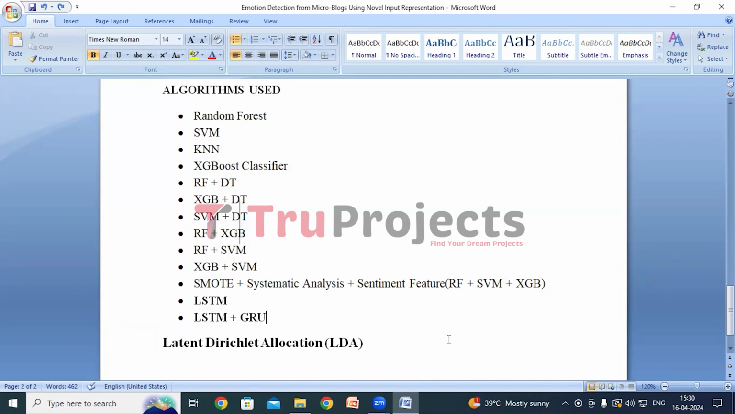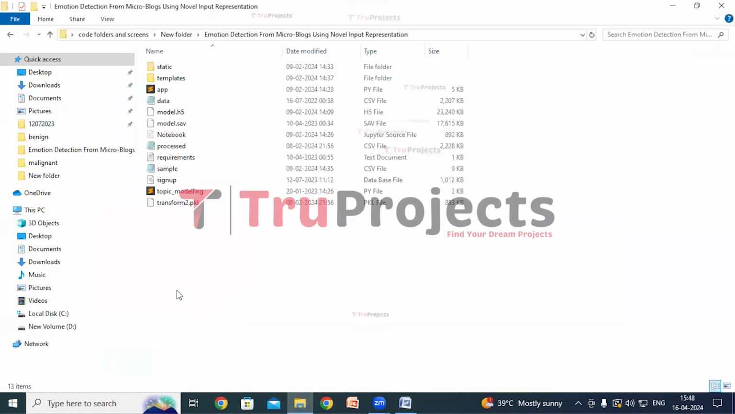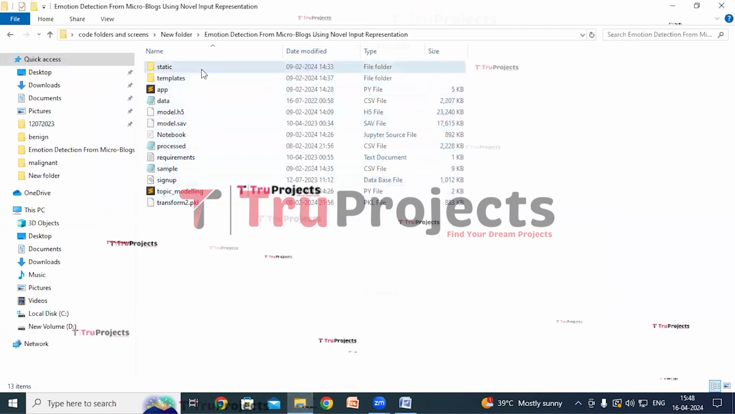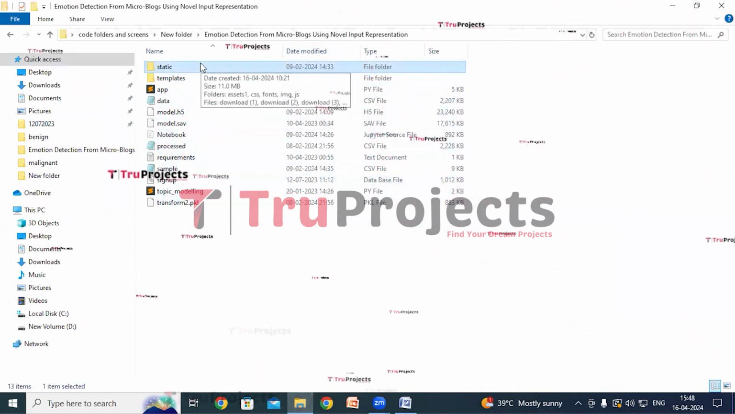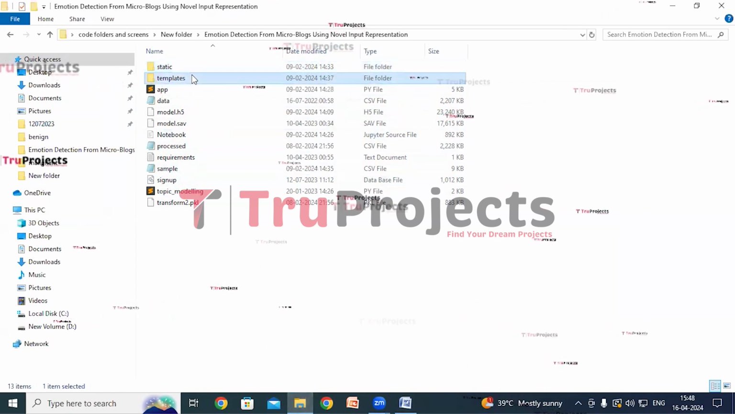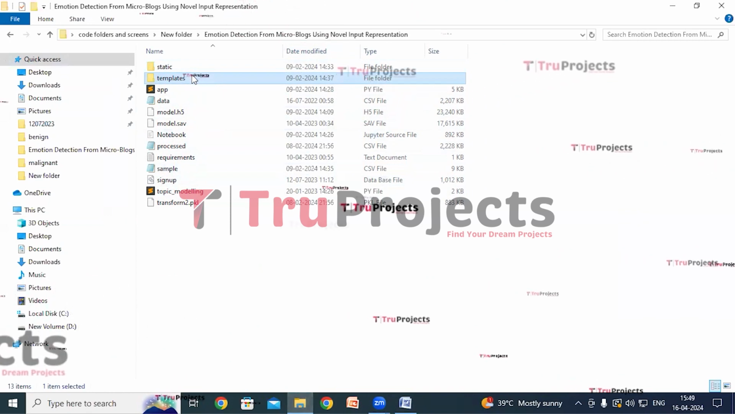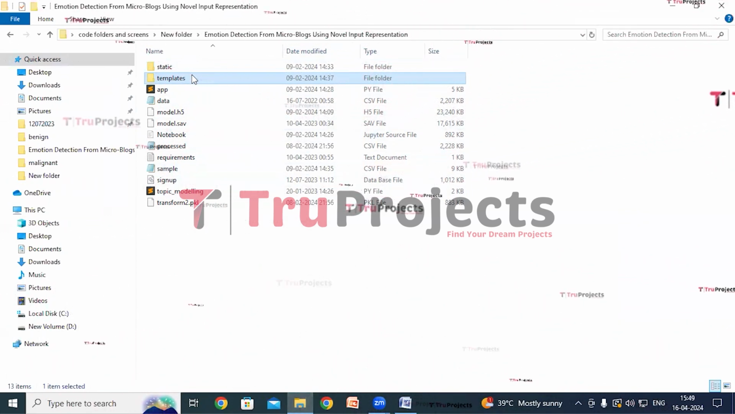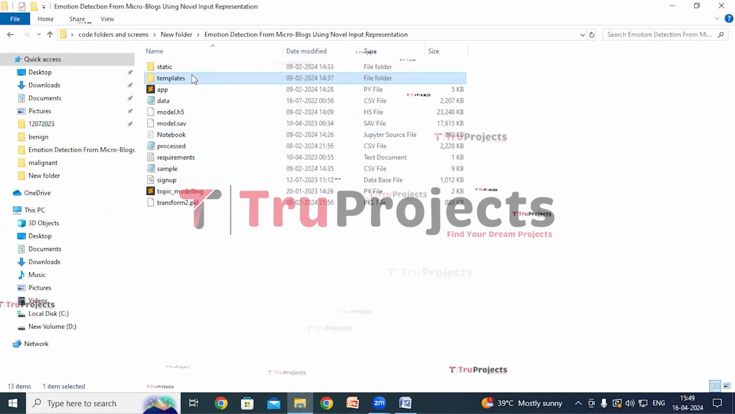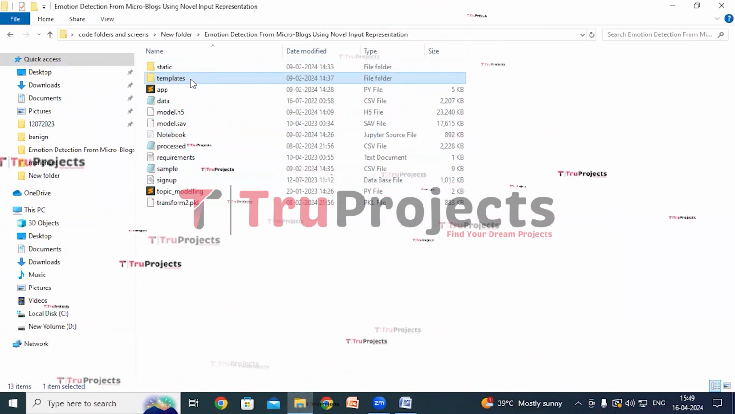So we will be executing the project in the Flask web application. Before executing the project, first we need to open the code folder which contains the project source code files. So this is the code folder and these are the contents I have in the code folder. This is a static folder which consists of files related to CSS, JavaScript and Bootstrap. This is templates folder. This folder contains all the HTML pages used in the project. It typically includes files like index.html, about.html, etc., which represent different pages of the website.